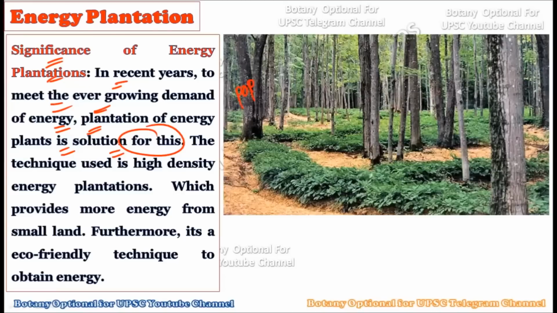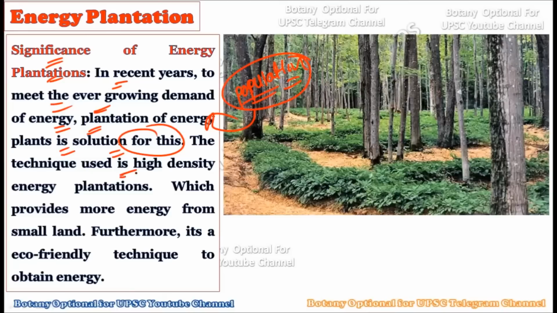As you know, the population of the world is getting higher each day, and in order to provide food and the growing need of energy to this population, we should start using the energy plantation, because it has the feature that on a small land area it will produce the maximum amount of energy, which can best be provided for the ever-growing population of the world. As the population grows, the energy need will also grow. In such a condition, energy plantation will provide a very good alternative source of energy.